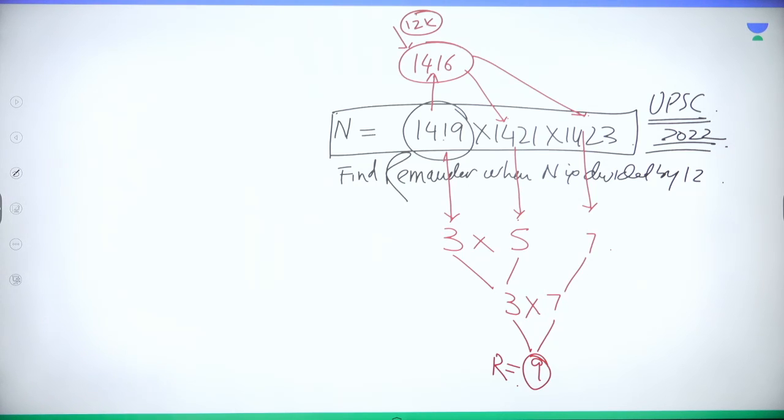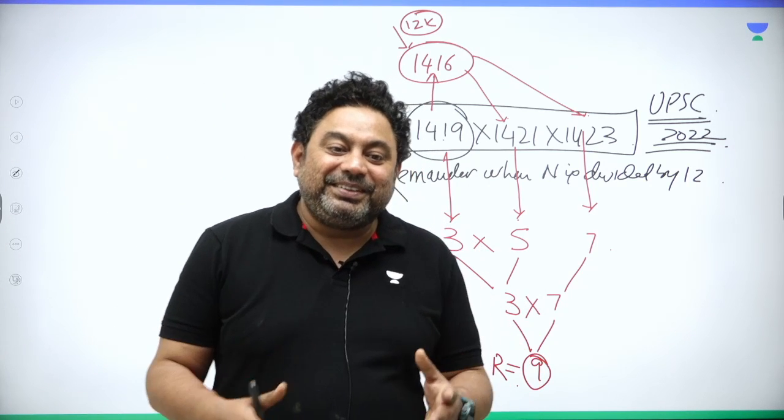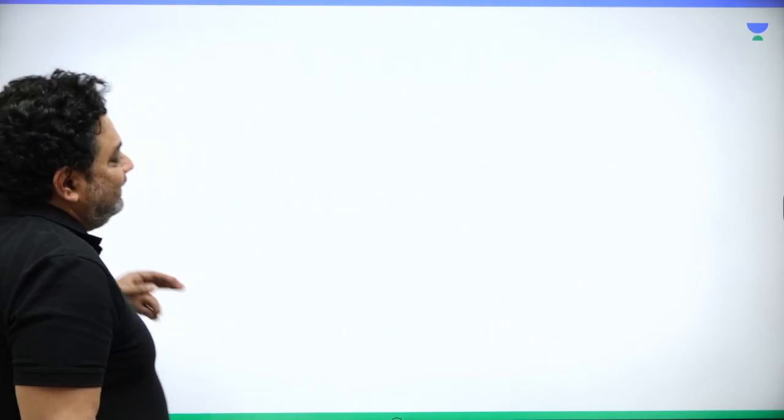Then comes the most important one. The most important divisibility rule of 13. Again, many a times I've seen many books, I've seen many people telling that there is no rule for 13. And I feel bad about it. There is no rule for 13? How is it possible? There is a rule for 13, right?